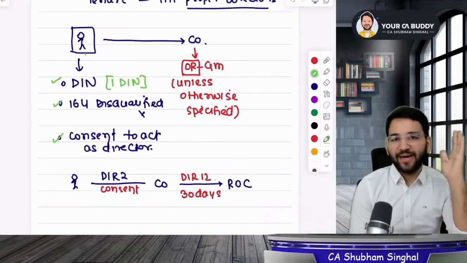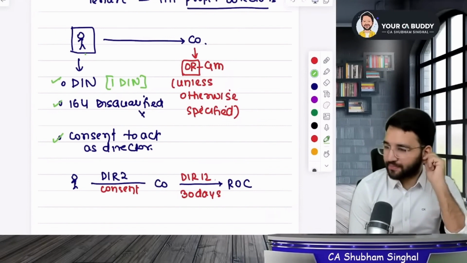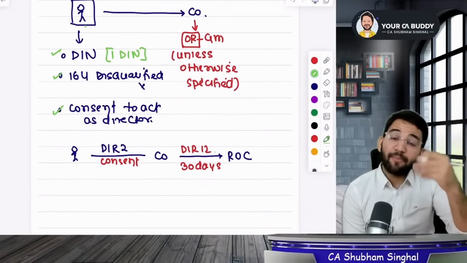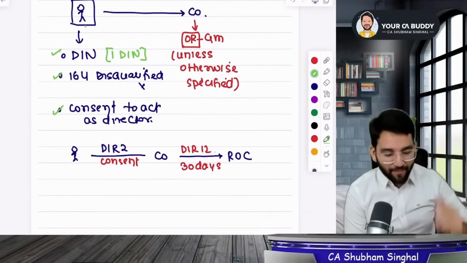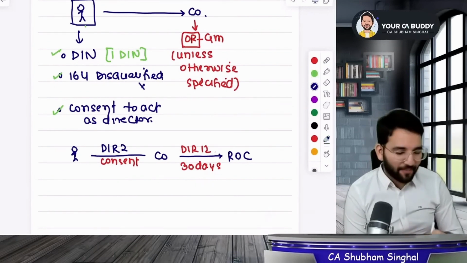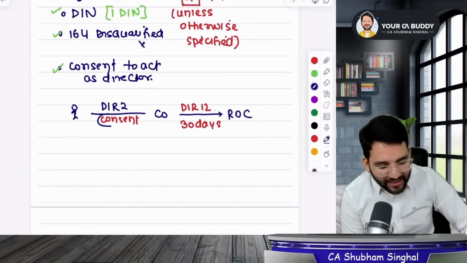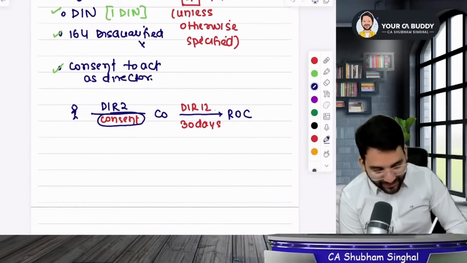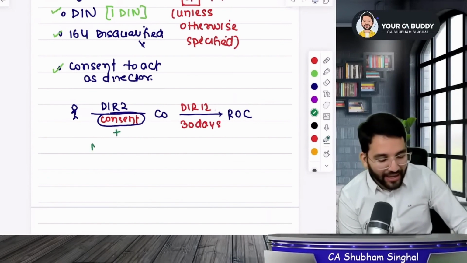Now there is an amendment. Listen. Students, there is an amendment. This amendment is a recent one and you will have to understand it. Since you have given your proper consent to be a director and agreed to it, in that case, you need to attach one more thing. You will have to attach a national security clearance.